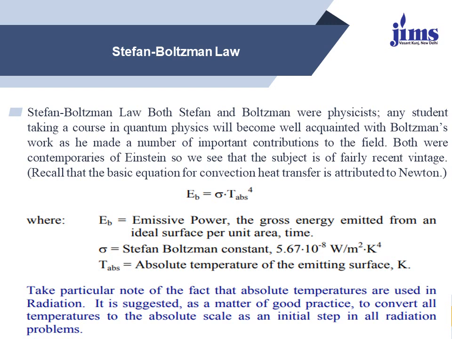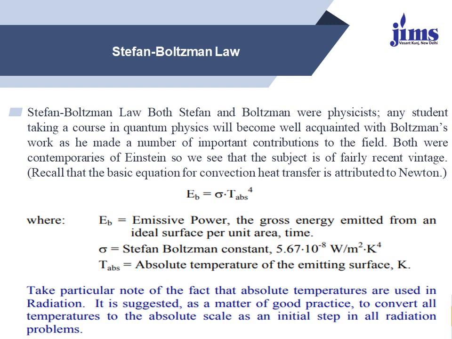According to the Stefan-Boltzmann law, the emissive power of a black body is equal to the Stefan-Boltzmann constant multiplied by T absolute to the power 4, where E_b is the emissive power of the black body, or the gross energy emitted from an ideal surface per unit area, and sigma is the Stefan-Boltzmann constant, whose value is 5.67 multiplied by 10 to the power minus 8 watt per meter square Kelvin to the fourth, and T absolute is the absolute temperature of the emitting surface in Kelvin.